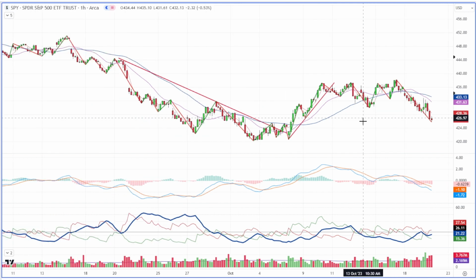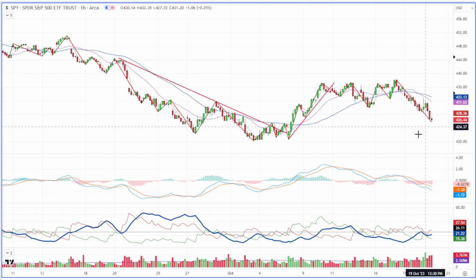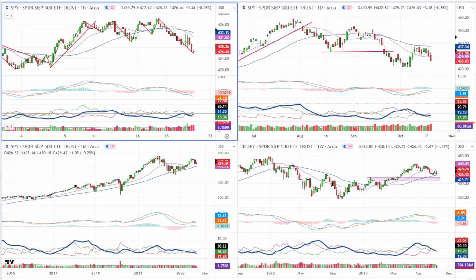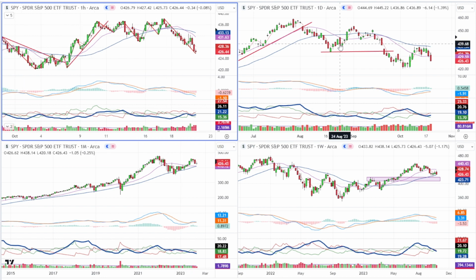Now, I wouldn't be surprised if we got a little bit of a rally here, just because this has made a pretty big drop in a short period of time. But the fact of the matter is, I kind of refer to these short-term charts, the daily and the hourly, as guilty until proven innocent. I'm sort of biased that they're going down until they prove me wrong. And I'm not saying wrong, I'm just saying they're going to have to show some strength. They've got to show some signs of life. I need to see some green DI or some kind of a reversal bar.